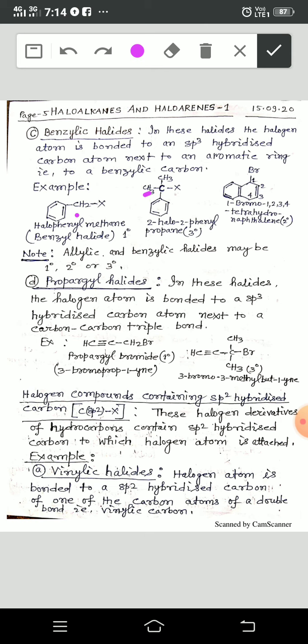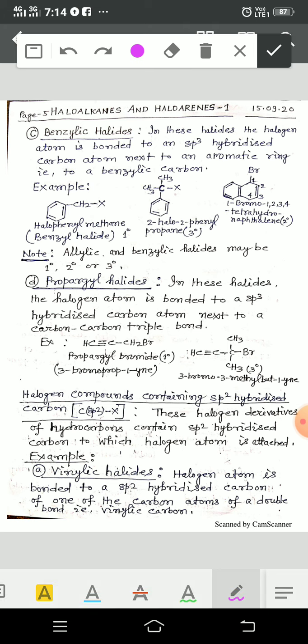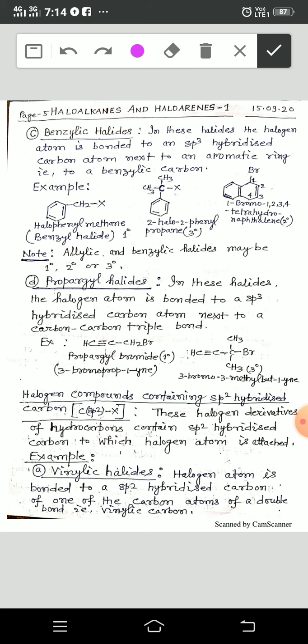In these halides, the halogen atom is bonded to an sp3 hybridized carbon atom next to an aromatic ring, that is, to a benzylic carbon.